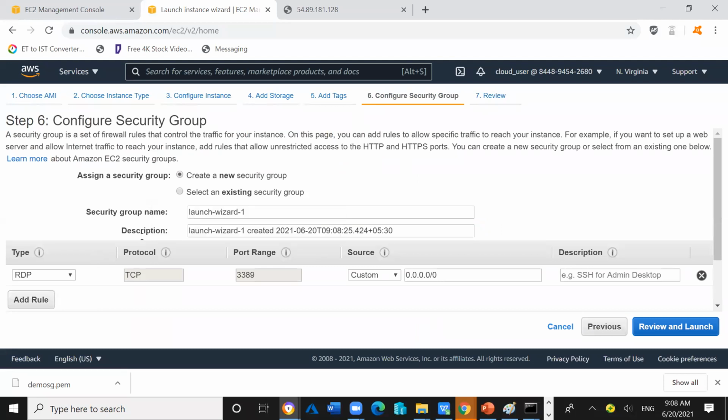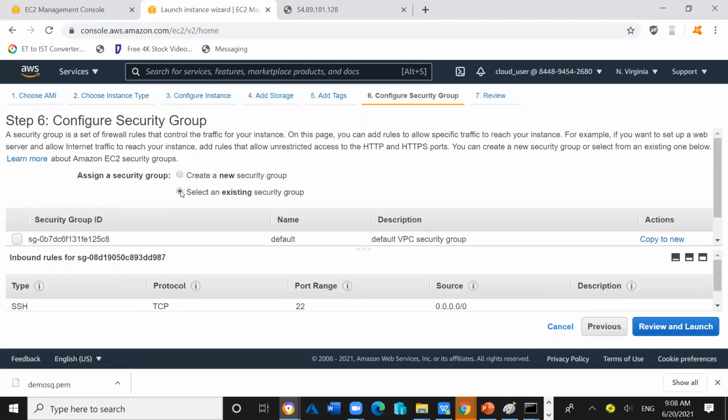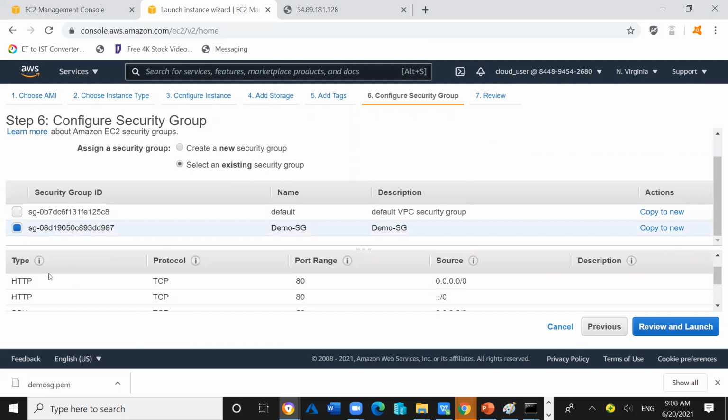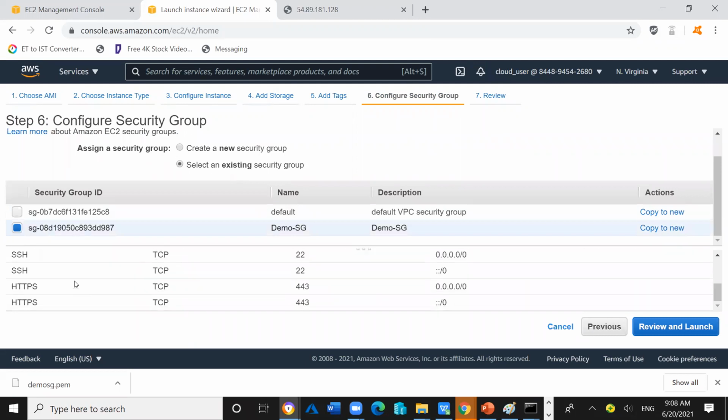And here, instead of creating a new security group, I can use an existing security group. Among the existing security groups, I will get 2. So demo SG, the same security group I will use. And you can see here, the HTTP entry is here, the SSH entry is there, the HTTPS entry is here, but the RDP entry is not present.